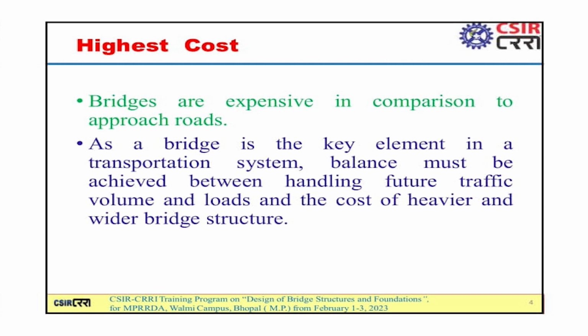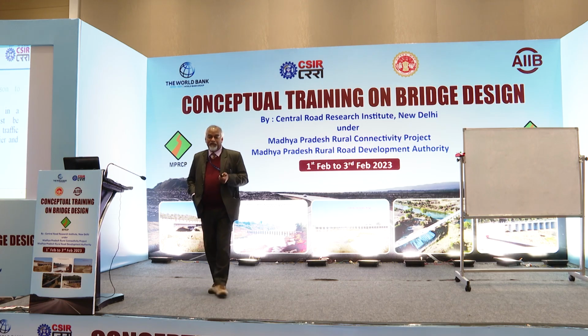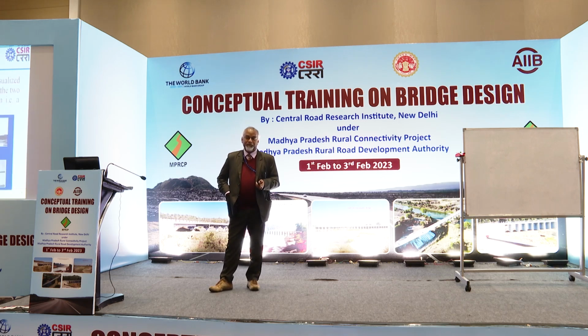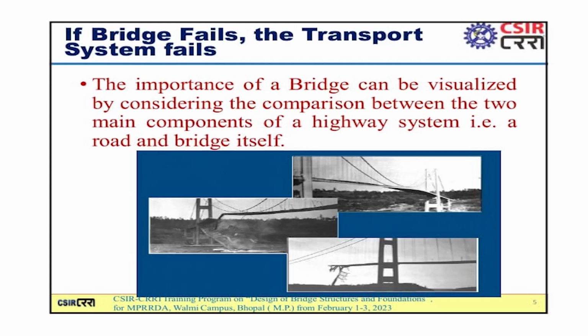Bridges are very expensive in comparison to road network approaches. As the bridge is a very key element in the transport system, a balance must be made between handling future traffic as well as the present needs, and the cost of heavier and wider bridge structures needs to be optimized. If any bridge fails, the whole transport network in that area fails. The importance of a bridge can be realized by considering a comparison between the two main components of the highway, that is road and bridge itself, which some of the pictures I have shown here. If some bridge fails, what happens?